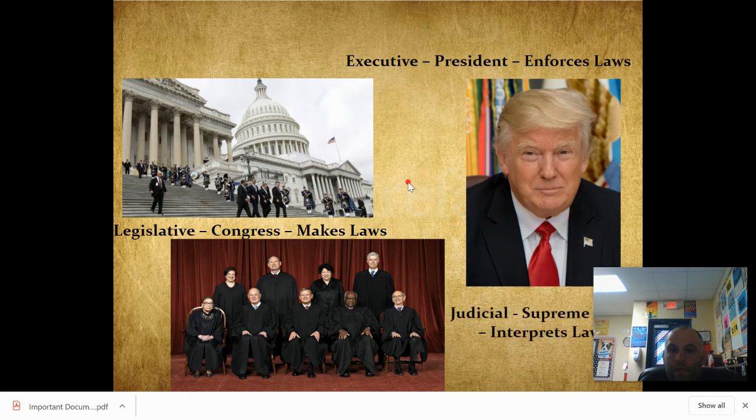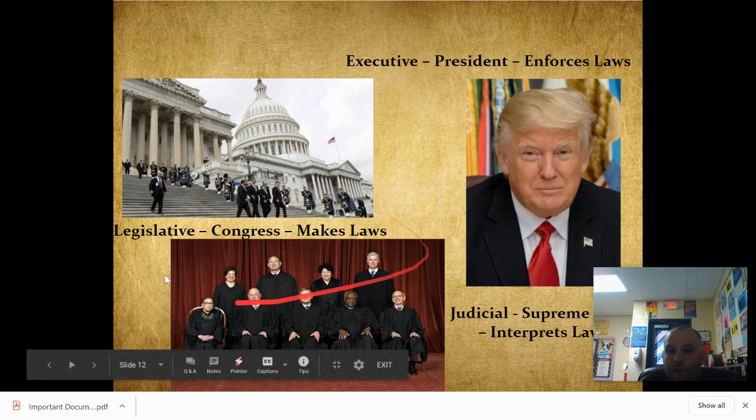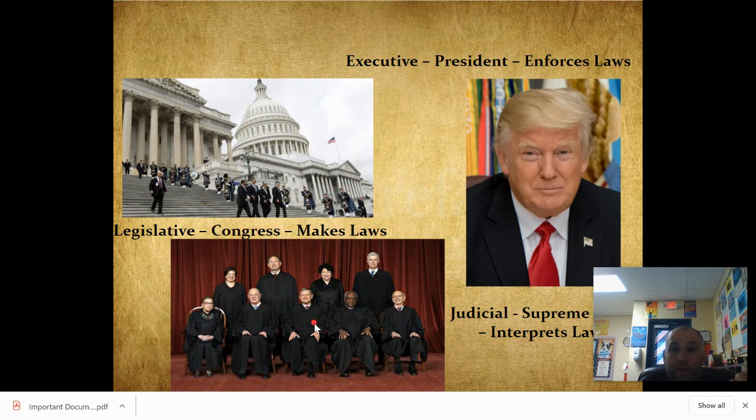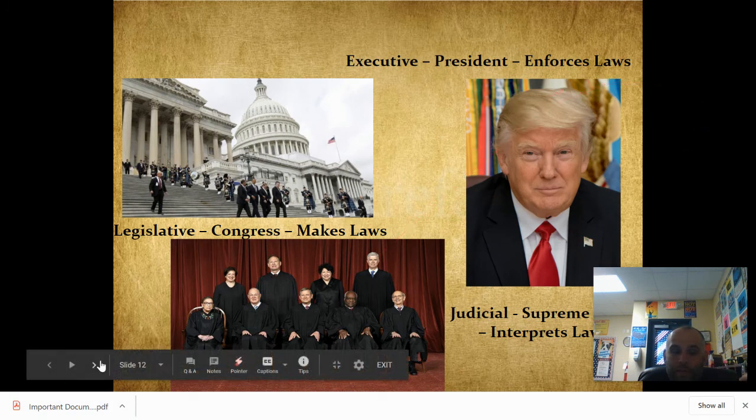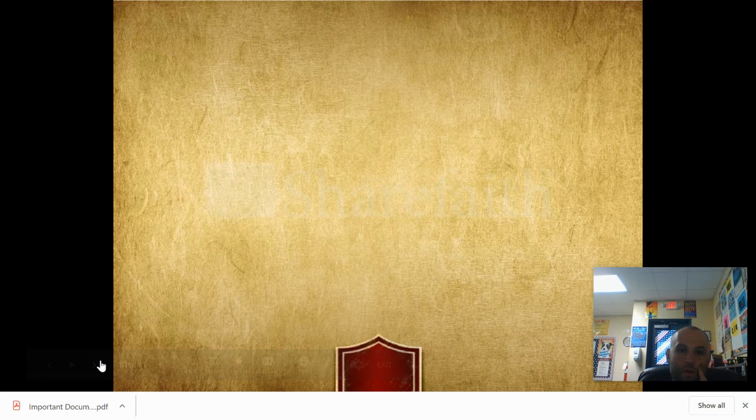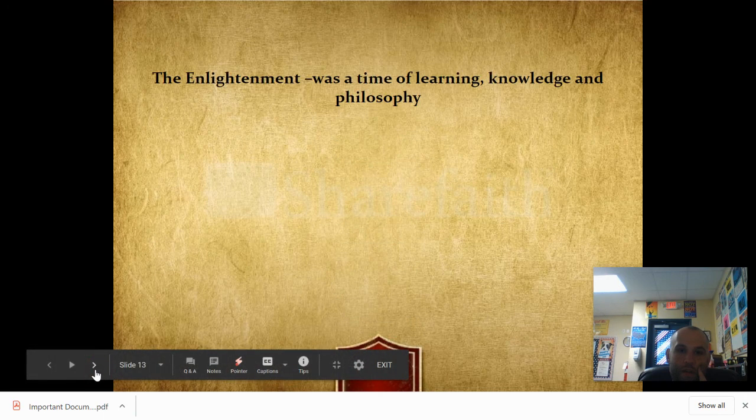So I think I'm missing there. There's our separation of powers. So Congress makes the laws. The judicial branch, led by the Supreme Court, would judge whether those laws are fair, and then the president is responsible for enforcing those laws. Okay, I think that's it for notes.